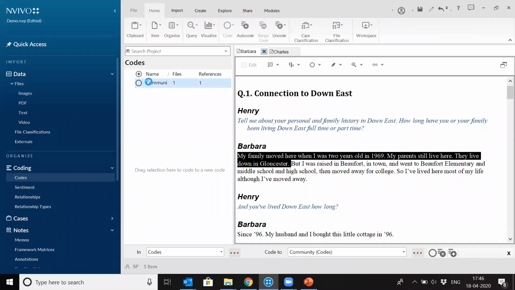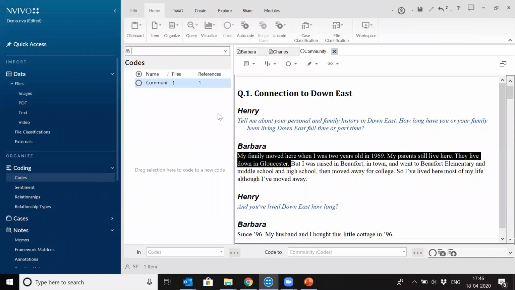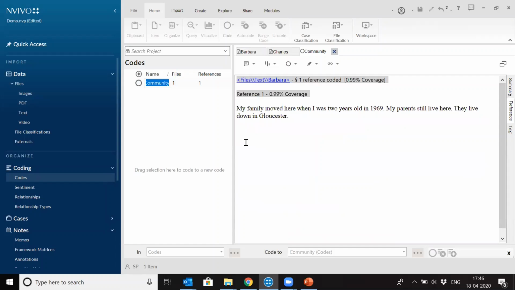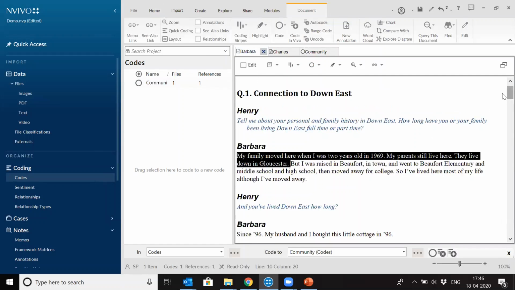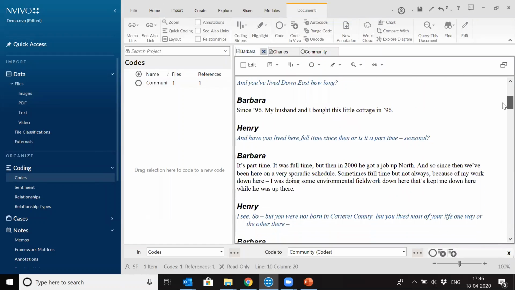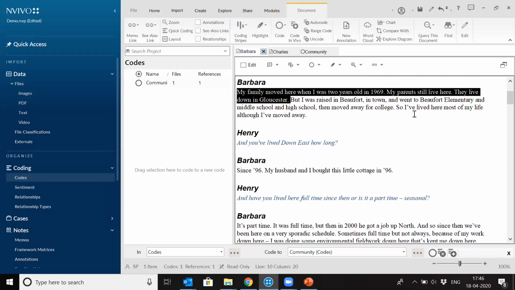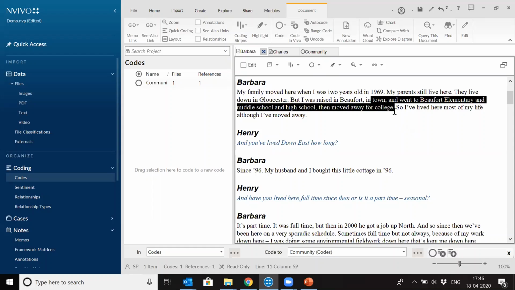You double click on it, and you can see that it's showing this. So we coded community, and this part of the interview has been coded here; it shows it is 0.99% of the total interview. Let's say we go further down the interview, and on the second part she's talking about her education, where she studied and then moved over for college. You want to code this part under a new node, a new code by the name of education.